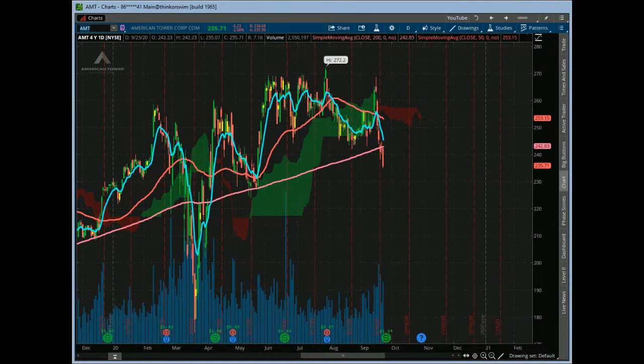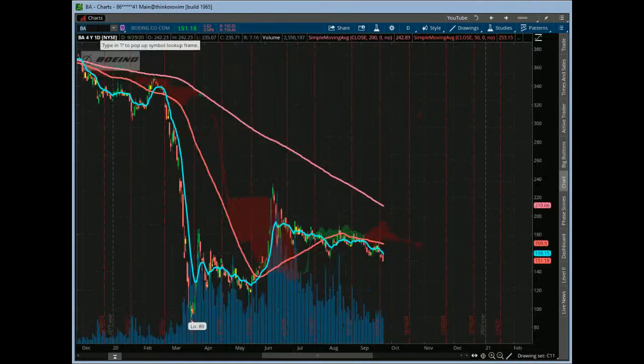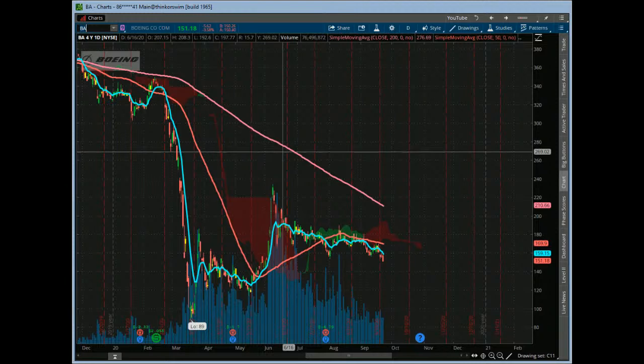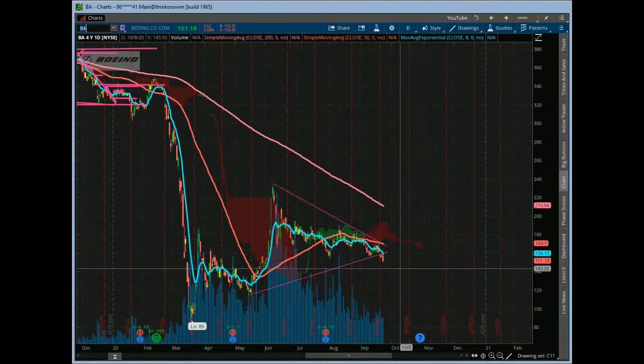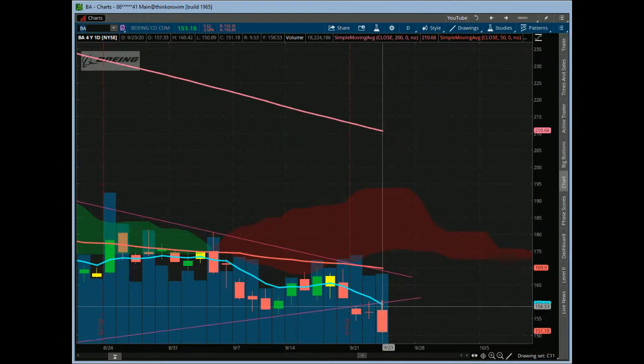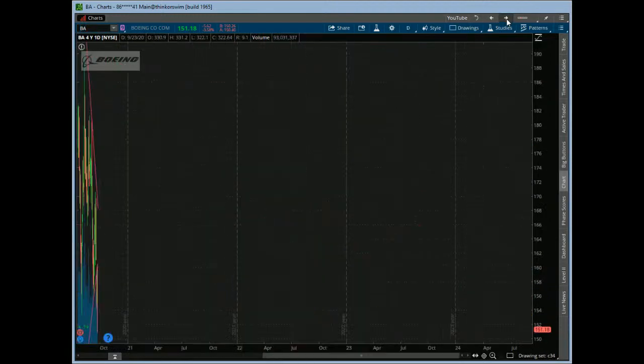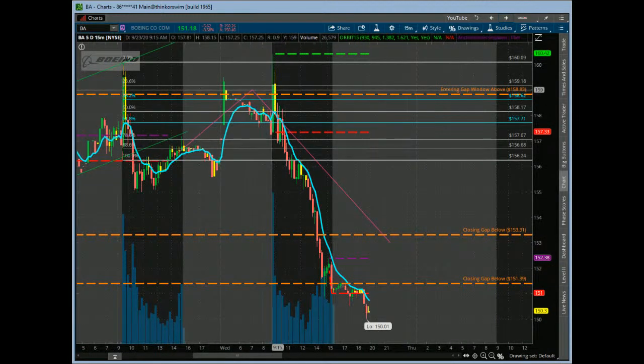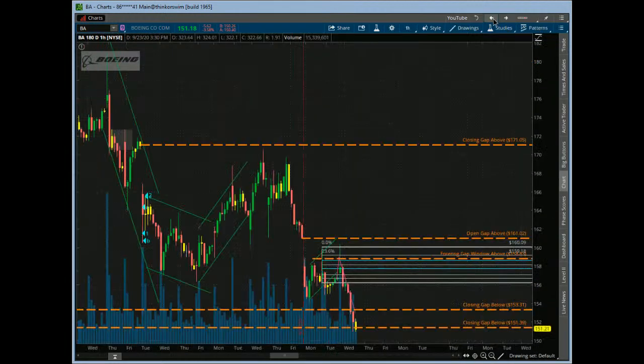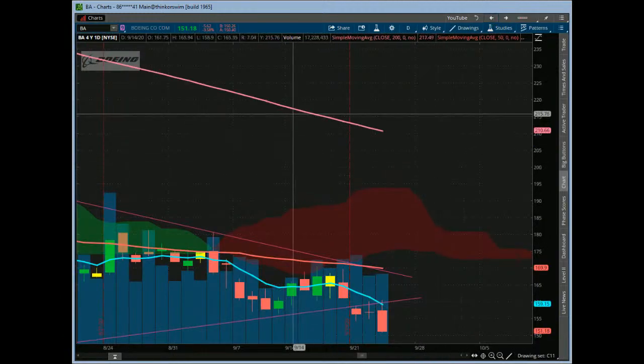So good stuff. And then Boeing, perfect. We pointed this out, the rally. We did not trust the rally this morning on the live stream. We pointed out a potential short opportunity on Boeing. We like how it came up to the daily ADMA and left a little bit of an upper shadow here. It came back to the triangle and rejected it. And with the market as weak as it was, because the market was pretty weak at the open, right? Once we saw this, we were a little bit sketchy about that. Then it gave you a nice inside 15, worked its way down, and it was an ADMA day on Boeing today. So pretty cool stuff there. Let's see if that gets any more follow through to the downside too.